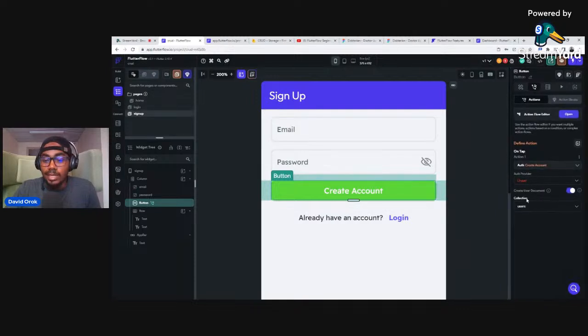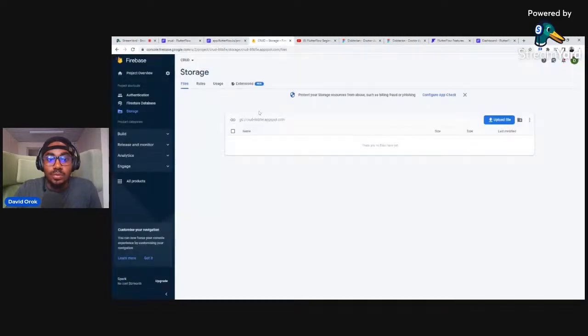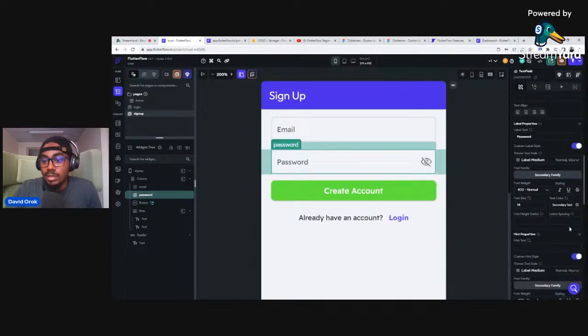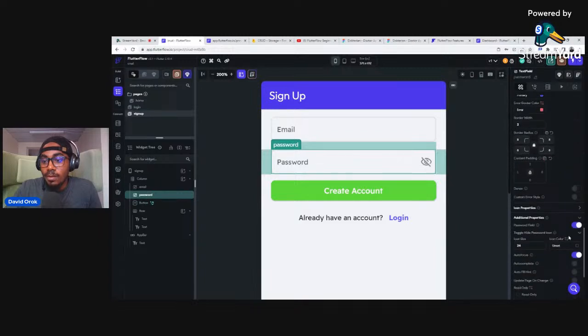That's it, guys. That's the idea. And who is the authentication provider for this? It's email, right? We already did that when we set up something here. And then what's the email field we're going to be using? Okay, we're going to be using this email field. That was why we had to name this thing email. And then the password, we're going to name it password. If you had not turned on this text field to be password, like if you did not go ahead and check this particular place, what we did here, where is it?